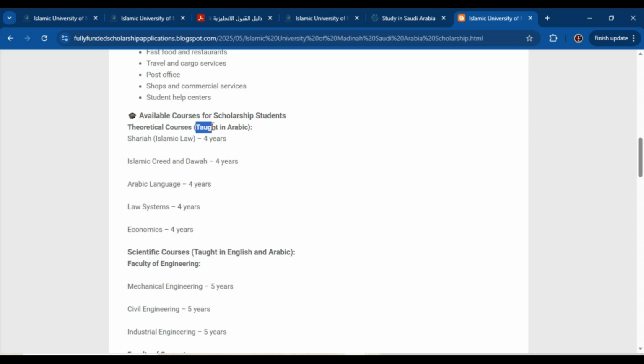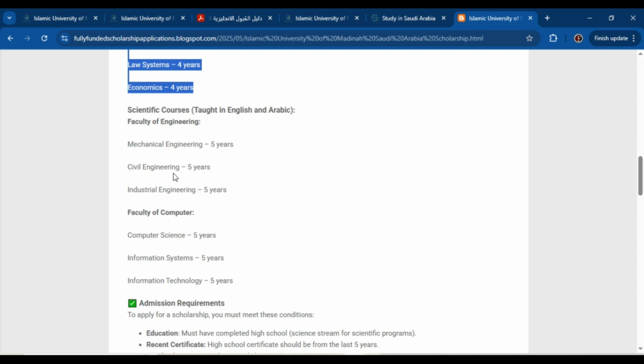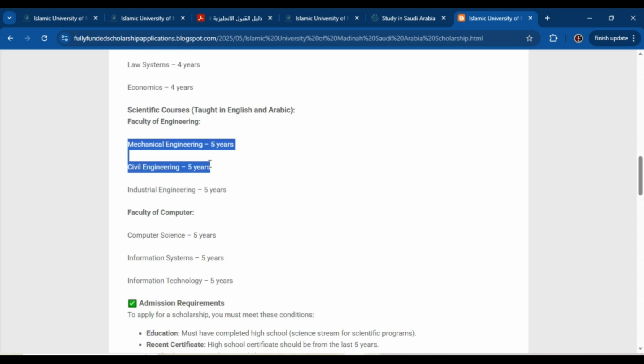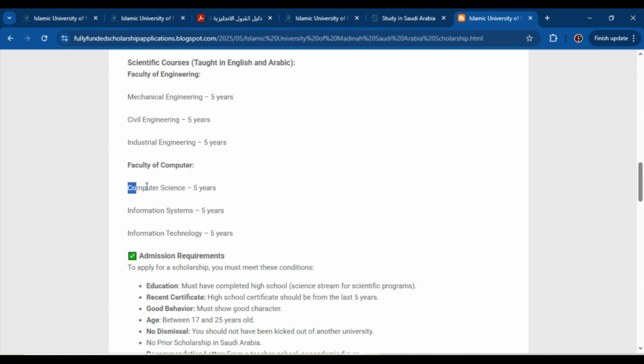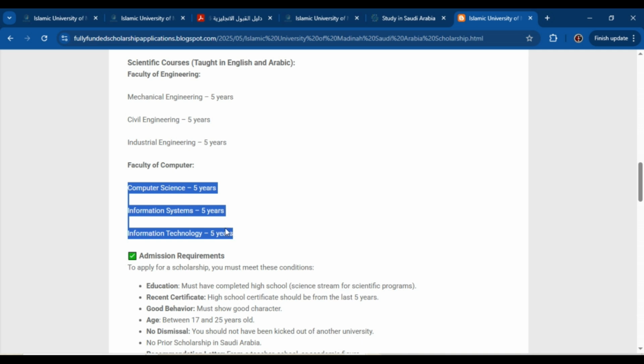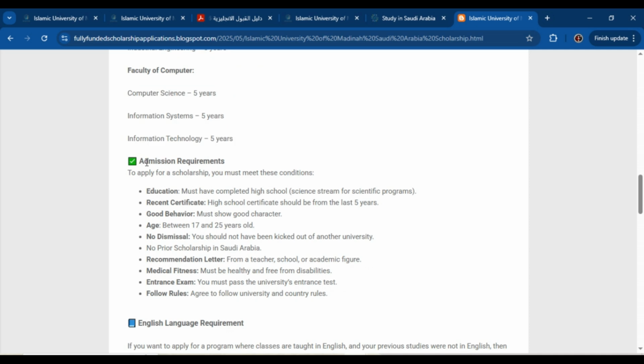Okay. Now scroll down and here you can see some available courses for which you can apply for bachelor degree program. If you want to study in Arabic language, then these courses are available for which you can apply. Then for scientific courses, these courses, for example, mechanical engineering, civil engineering and industrial engineering are available. And the period for these programs are 5 years. You can study in English and Arabic, both options are available. Then if you want to study in computer subject, then computer science, information system and information technology, these programs are available.